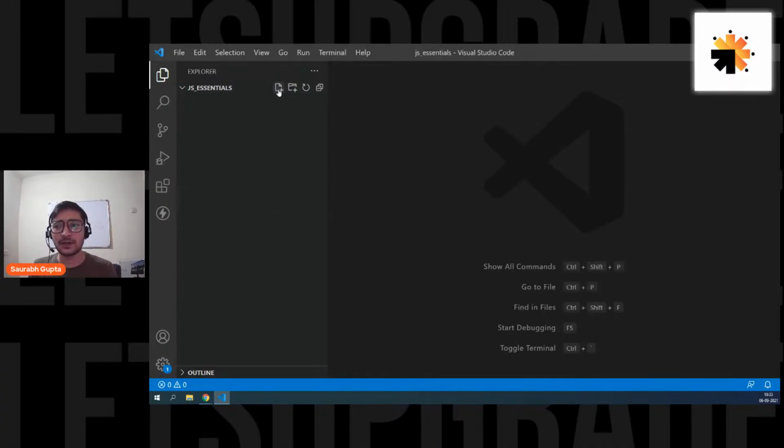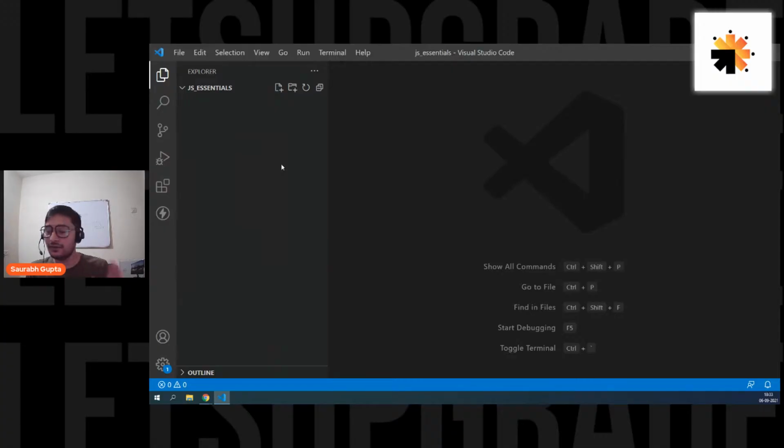These are the two options that you're going to use most of the time: creating a new file and creating a new folder. Okay, so now guys, let's move ahead and create a new file. Now we are working with JavaScript on the client side. That means we are working with JavaScript that will run in the browser environment, which means we need an HTML file.